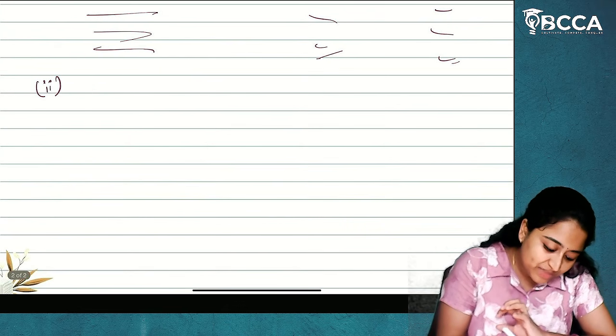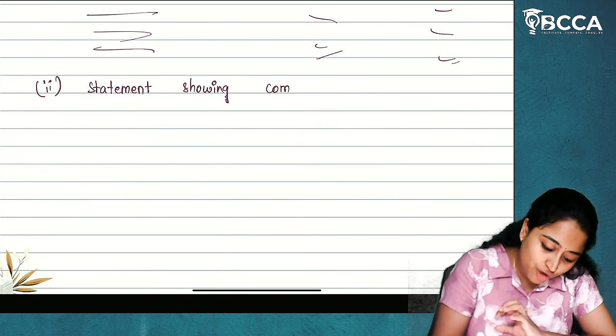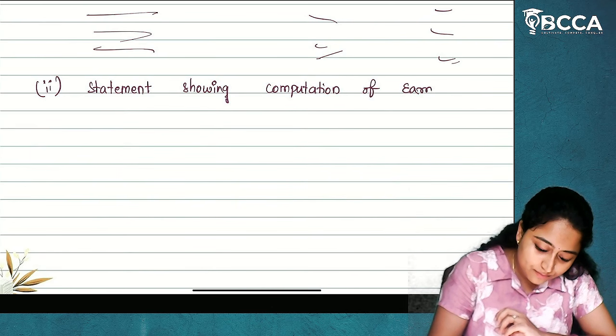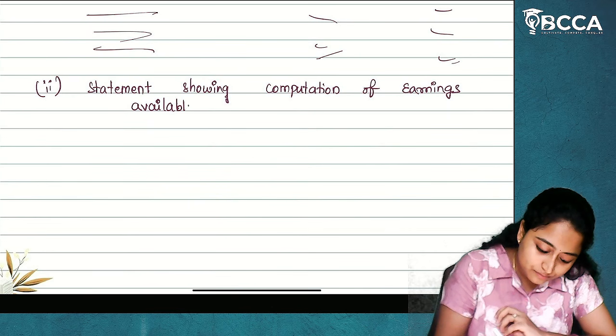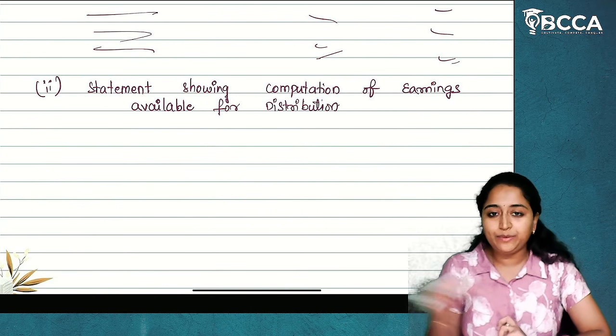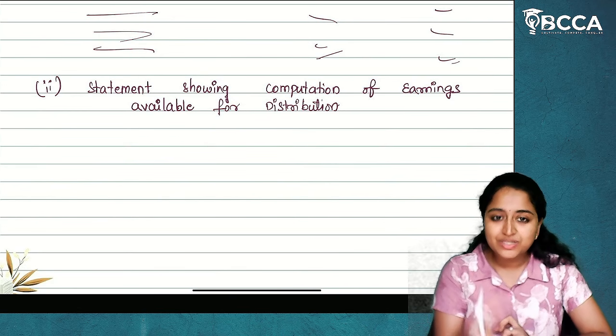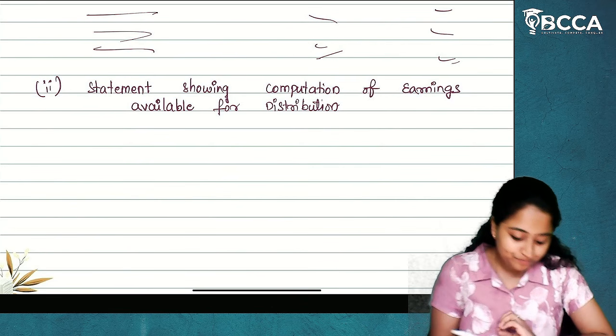After completion of that, you will go for 2. 2 will be your statement showing computation of earnings available for distribution. And you will follow the same format: particulars, amount, rupees in lakhs, 2023 and 2022. You will take the value addition, add income from other sources, then you will get earnings available for distribution.